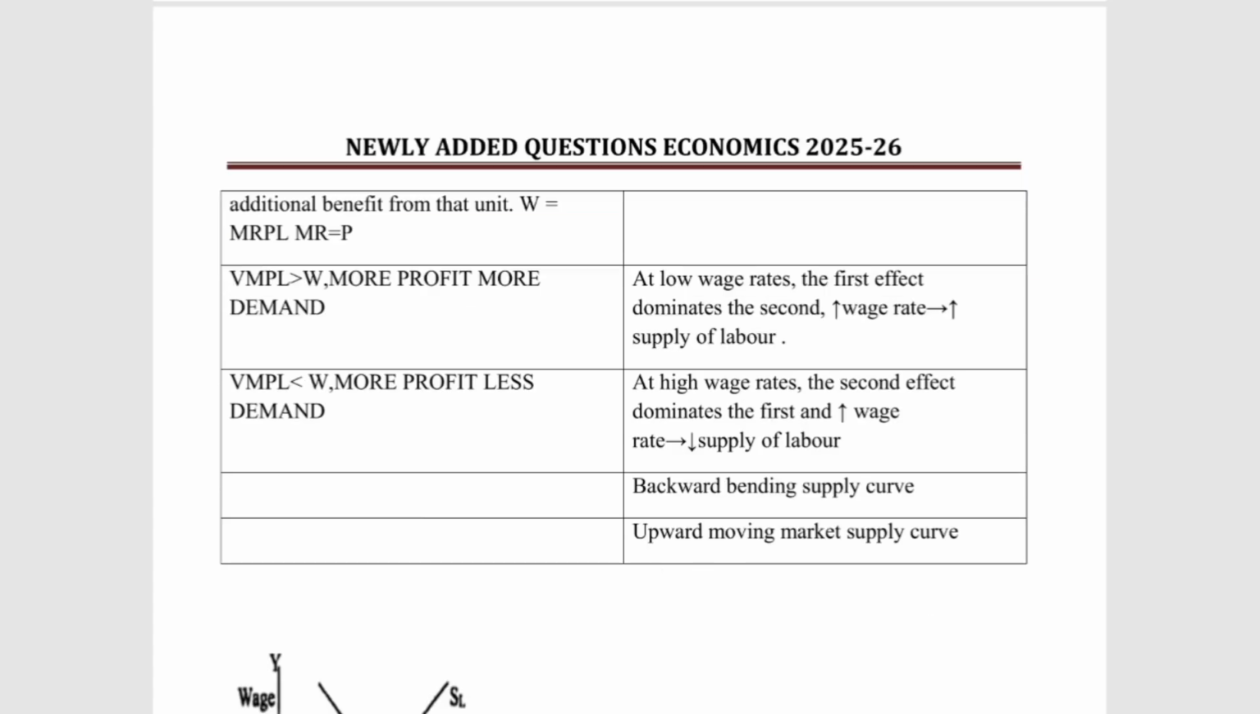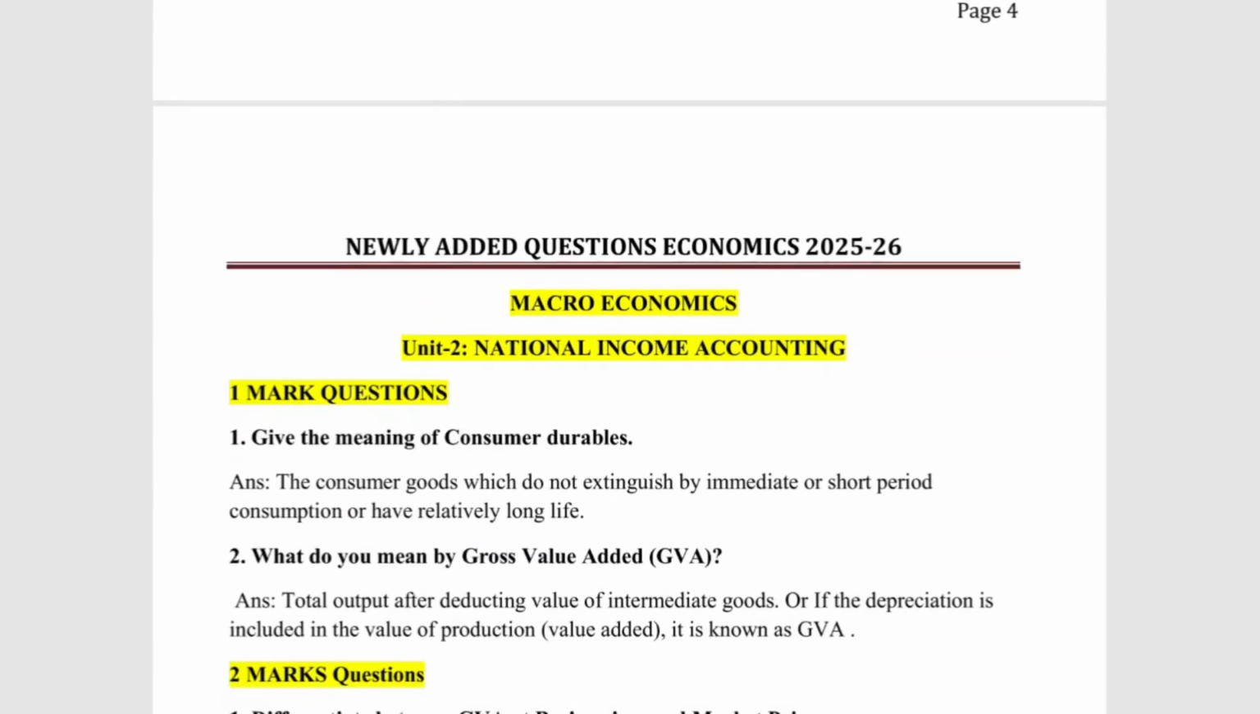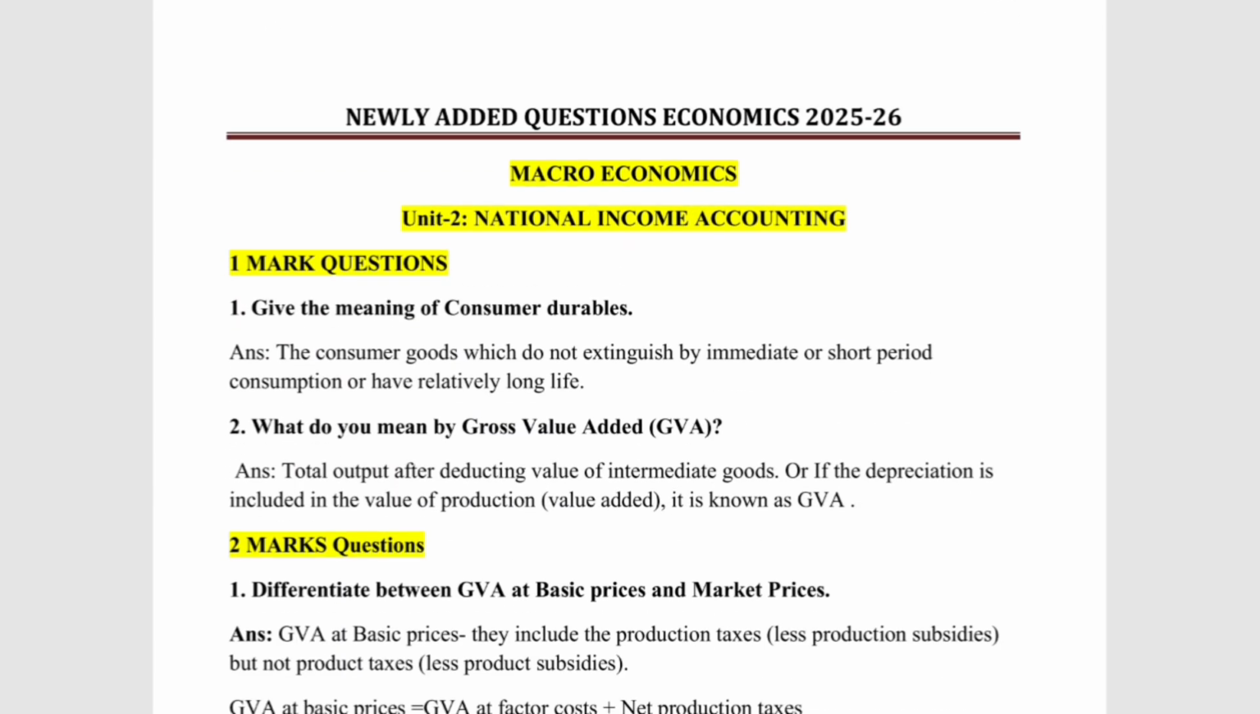Okay, so the next is macroeconomics. In macroeconomics Unit 2, national income accounting, they have added one-word questions. The first question added in national income is: give the meaning of consumer durable. The consumer goods which do not extinguish by immediate or short period consumption, or have a relatively long life, are all called consumer durables.